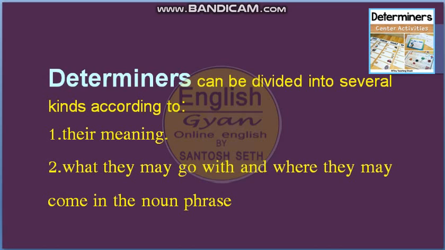It can be divided into several kinds, and that depends on the meaning and what they may go with and where they may come in the noun phrase. These are certain conditions which can divide determiners into several kinds.